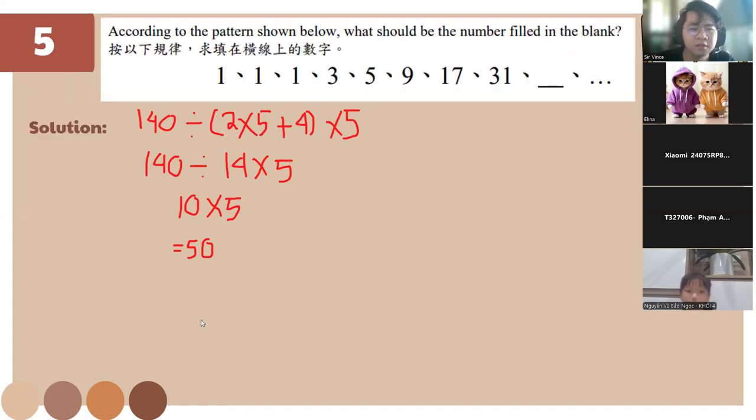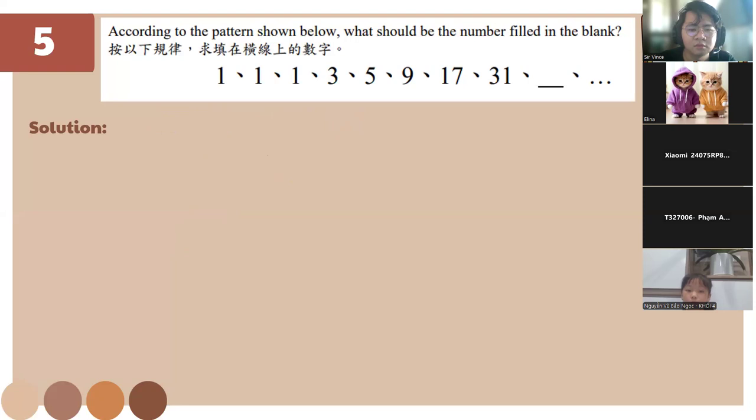So according to the pattern shown below, what should be the number filled in the blank? So for this one, the pattern is going to be adding this,